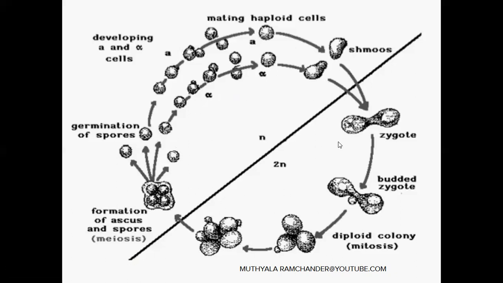In this life cycle, we observe that a diploid phase is present and a haploid phase is also present. This type of life cycle is called the haplodiplobiontic life cycle. It is the yeast life cycle.